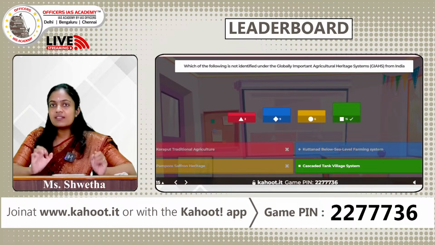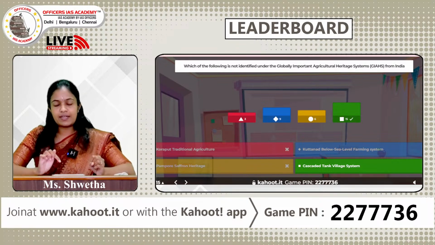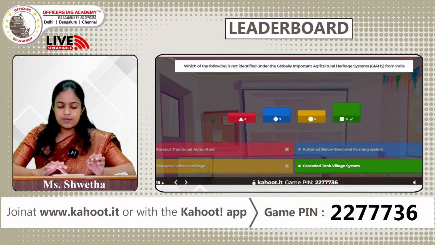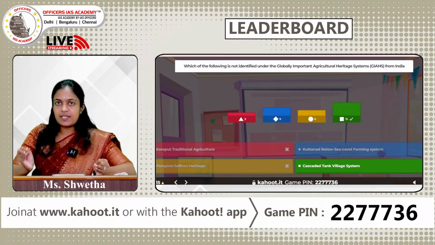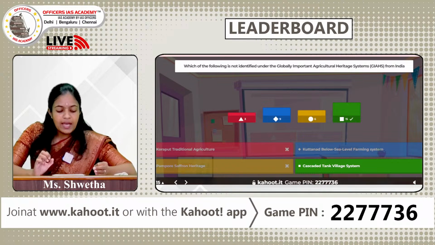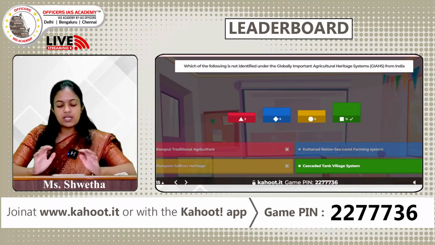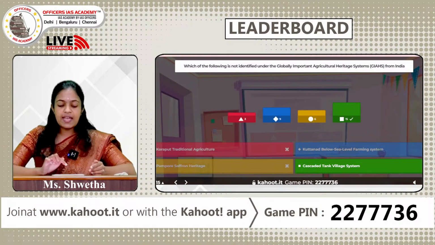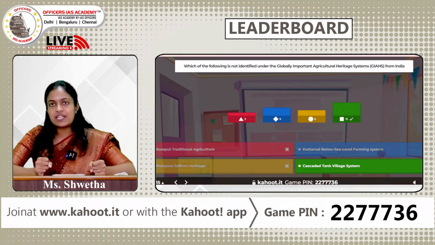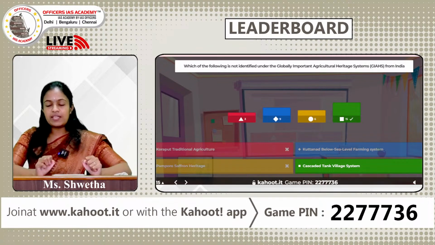From India, 3 sites have been designated under the globally important agricultural heritage systems. The first 3 options, the Koraput traditional agricultural system of Odisha, the Kuttanad below sea level farming system in Kerala, where rice is cultivated below the sea level, and option C Pampore saffron heritage are all right. The cascaded tank village system is also a globally important agricultural heritage system, but it is not from India, it is from Sri Lanka. So with this we have come to the end of the quiz.